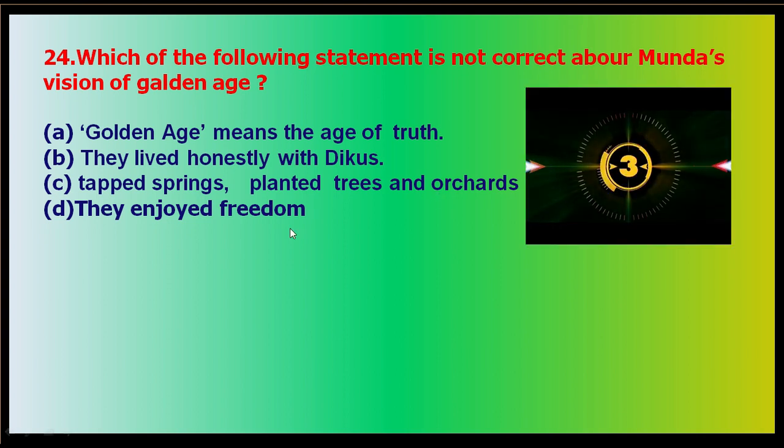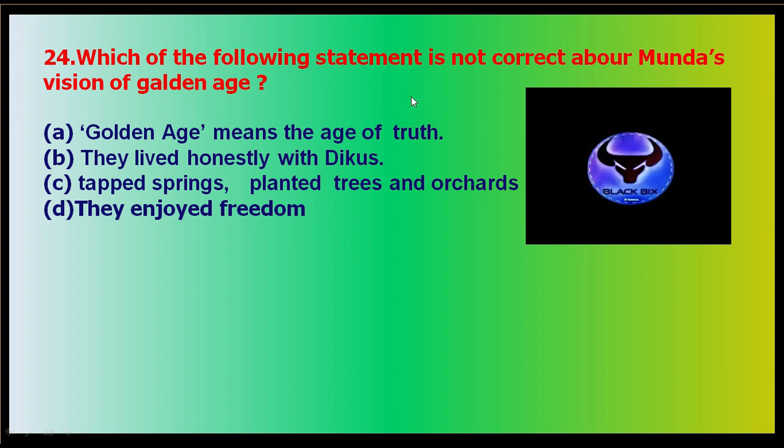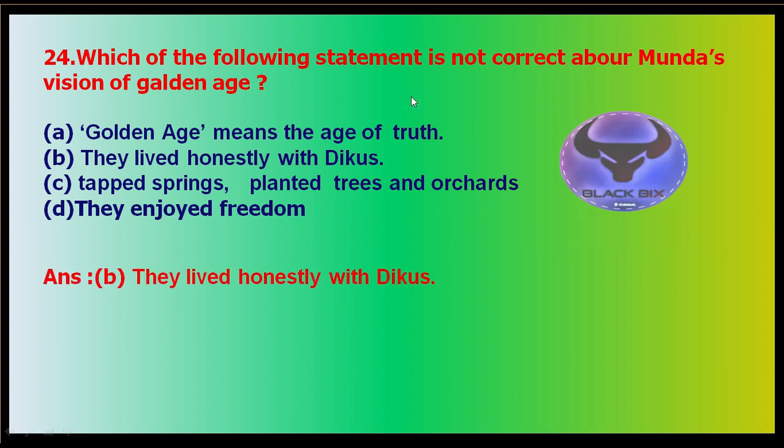Which one is wrong? Just keep this in mind: not. So the correct answer is they lived honestly with the Dikus. What is wrong here? This statement is half correct. They lived honestly, this point is correct. During the golden age they were living honestly, but not with the Dikus. It means the disturbances of the Dikus were not there, right? They were free from the control of the Dikus, and you know that the term Dikus means outsiders.